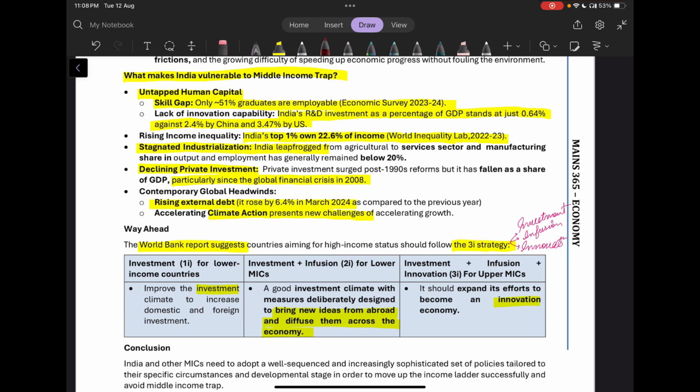Then there is also a decline in private investment, particularly since the 2008 global financial crisis. Then there is also rising external debt. In March 2024, it rose by 6.4% as compared to the previous year. There are also climate action challenges.